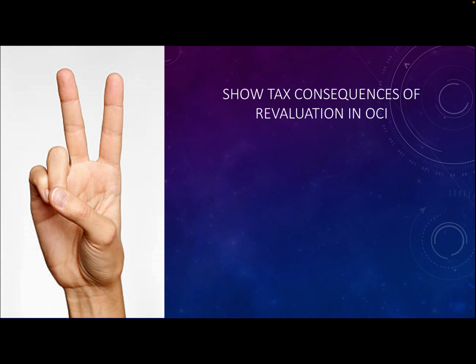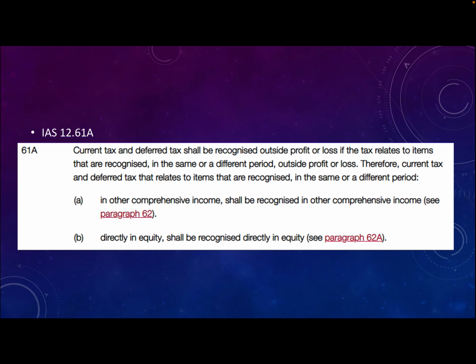Okay, the second thing that you should realize from this video is that we have to show the tax consequences of the revaluation in OCI. So paragraph 61A tells us that current tax and deferred tax shall be recognized outside profit or loss if the tax relates to items that are recognized in the same or a different period outside profit or loss. Therefore, current tax and deferred tax that relate to items that are recognized in the same or a different period in OCI shall also be recognized in OCI.